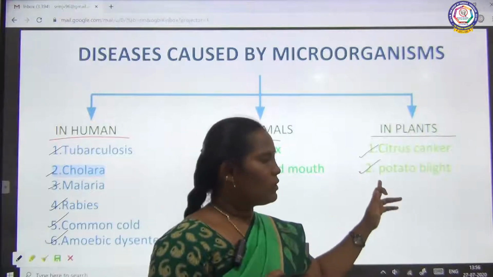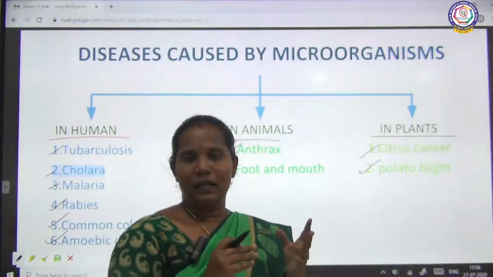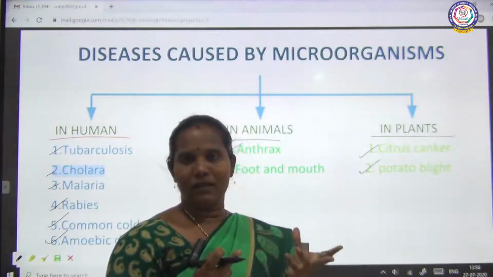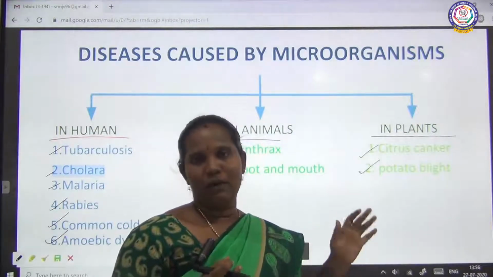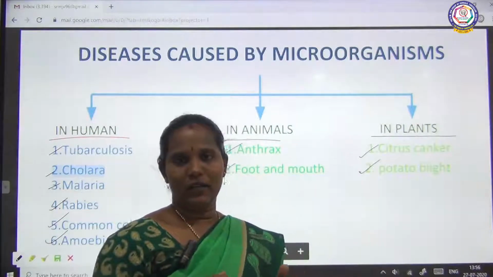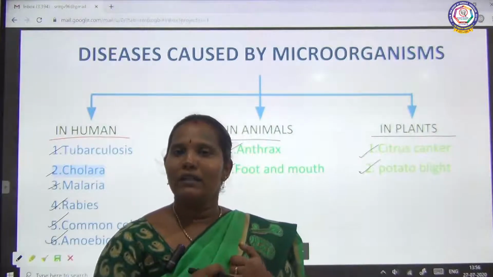Then next one is the potato. We know that we are using the potato in our house, no? After some days we can find some black patches on this potato. It is the potato blight disease. Clear? See, microbes are making the effects.